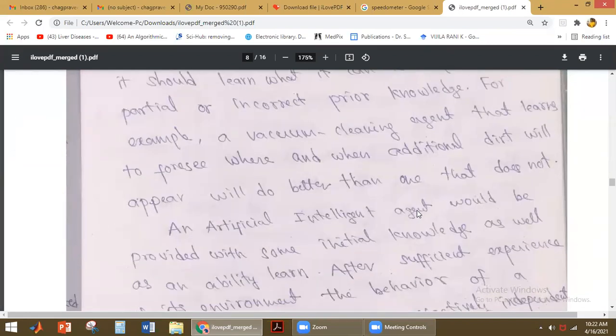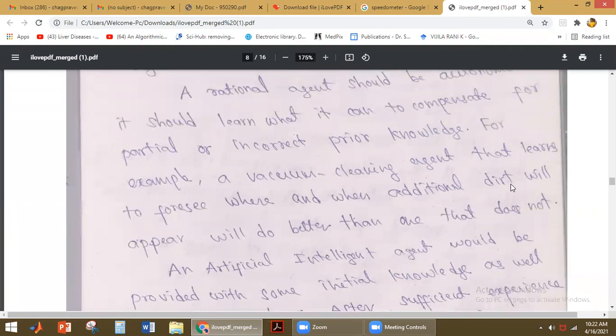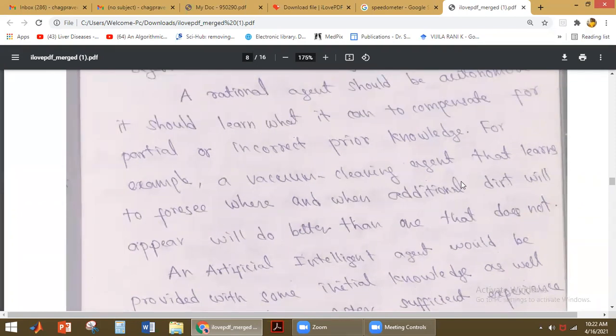Okay. For example, take the vacuum cleaning agent we discussed just now. A vacuum cleaning agent that learns to foresee when and where additional dirt will appear will do better than one that does not. Initially it just checks for dirt and cleans it. Now what is this system? It has become autonomous. It is able to learn and find out when and where additional dirt will appear, and it is able to clean that better than the previous one. Okay. So then we say that this vacuum cleaning agent is autonomous.